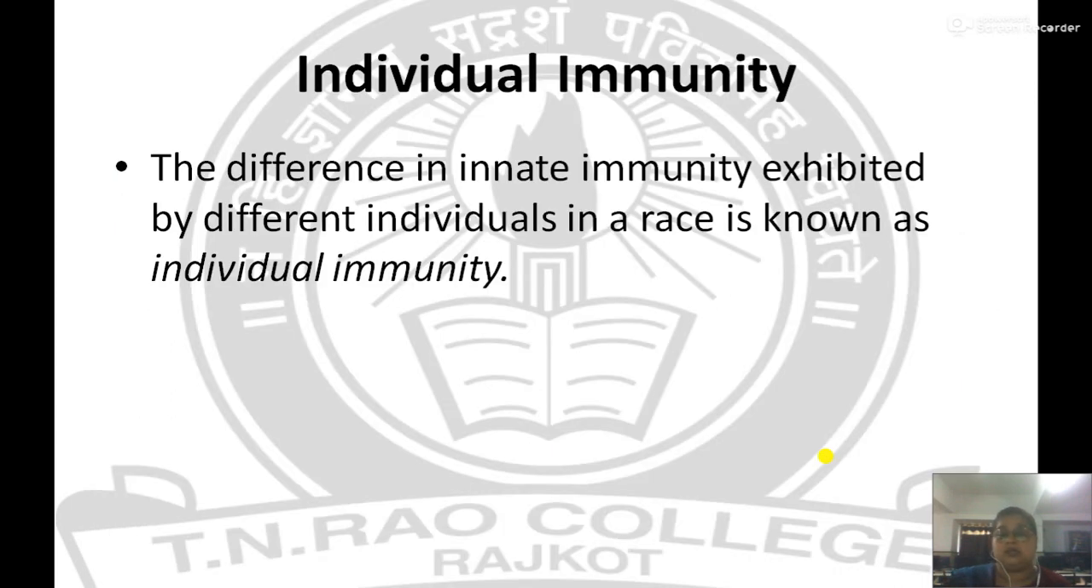The third level of innate immunity is individual immunity. It is the immunity exhibited by different individuals in the same race. It is known as individual immunity. Depending upon the genetic makeup, age, food habit, and environment, the level of individual immunity differs from one person to another person.